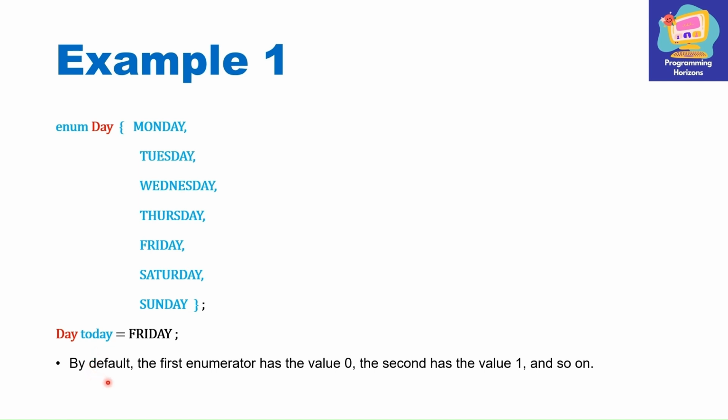By default, the first enumerator has the value 0. Second one has the value 1 and so on. So that means for Monday we have value 0, Tuesday has value 1, for Wednesday it's 2, for Thursday it's 3 and so on.